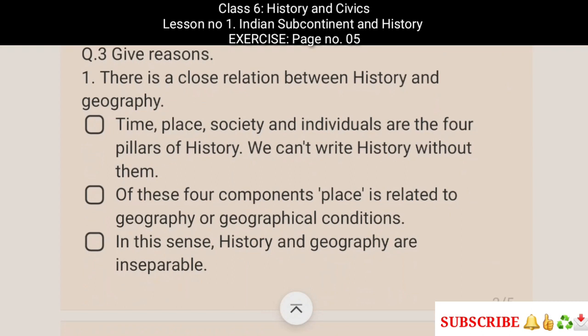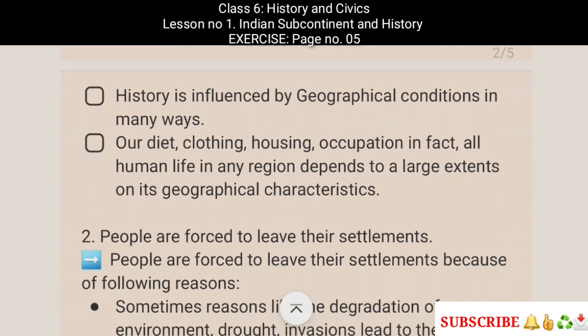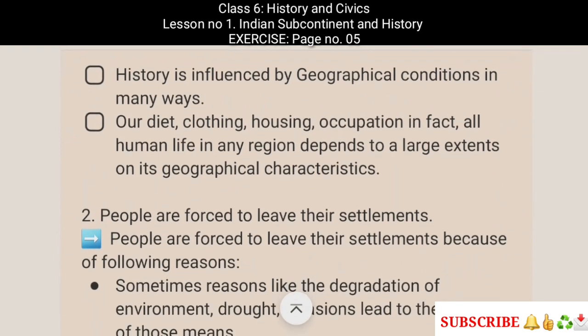Question 3. Give reasons. 1. There is a close relation between history and geography. The answer is, time, place, society and individuals are the 4 pillars of history. We can't write history without them. Of these 4 components, place is related to geography or geographical conditions. In this sense, history and geography are inseparable. History is influenced by geographical conditions in many ways.